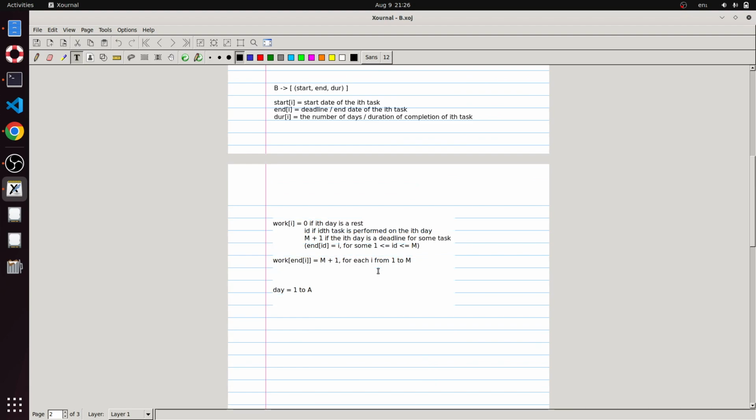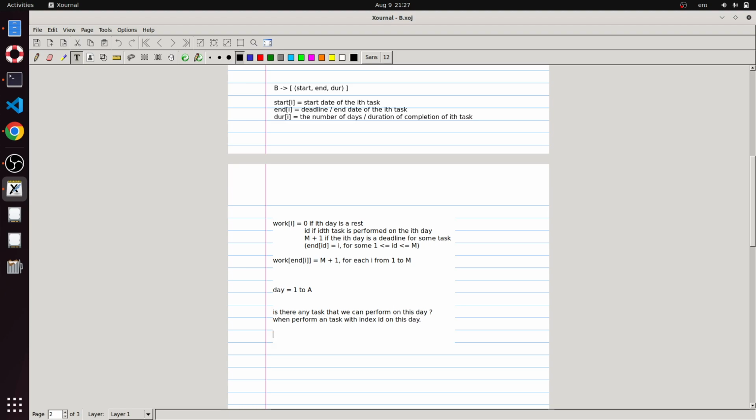Now what we can do is that we start iterating from day 1 till A, and we consider whether there is any task that we can perform on this day. So when can we perform a task, let's say with index id, on this day?